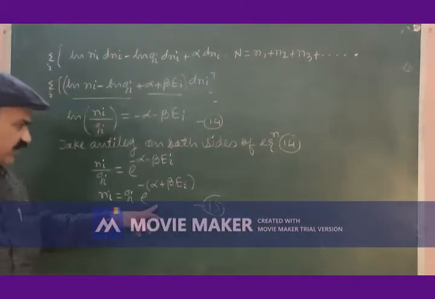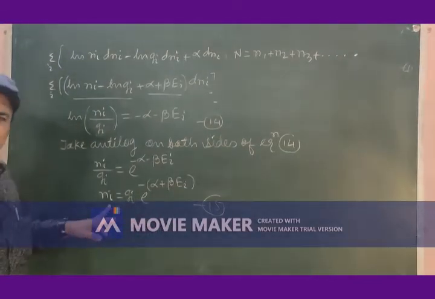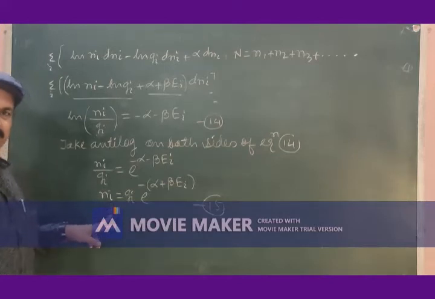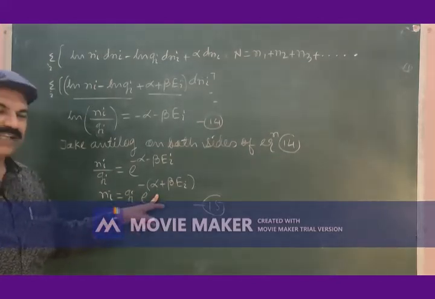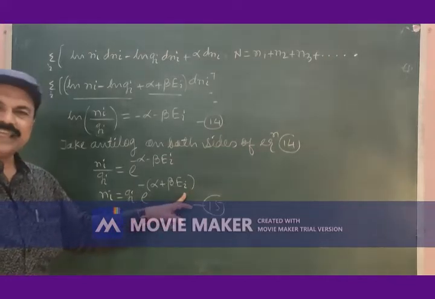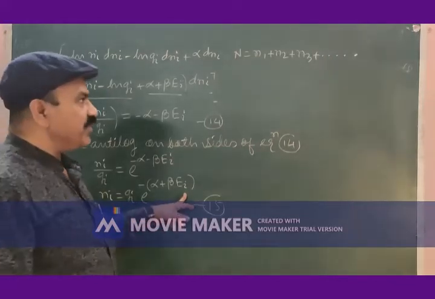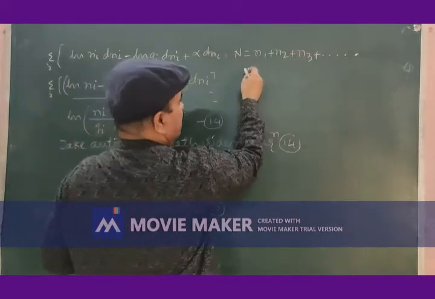We have Ni is equal to this thing. What will be N1? N1 will be equal to G1 e to the power minus alpha plus beta E1. So let me put the same thing here for N1, N2, etc.